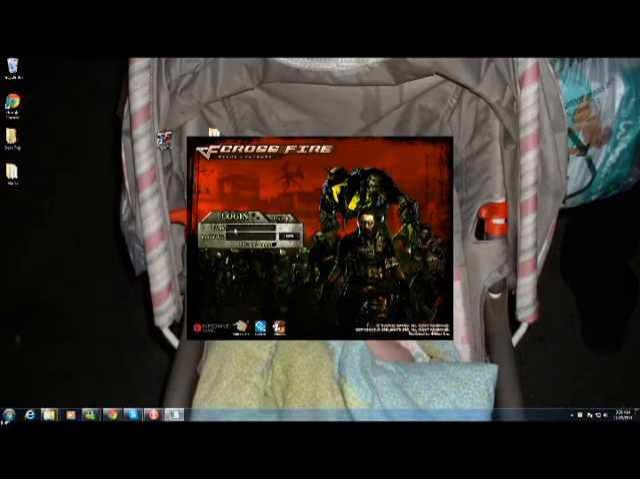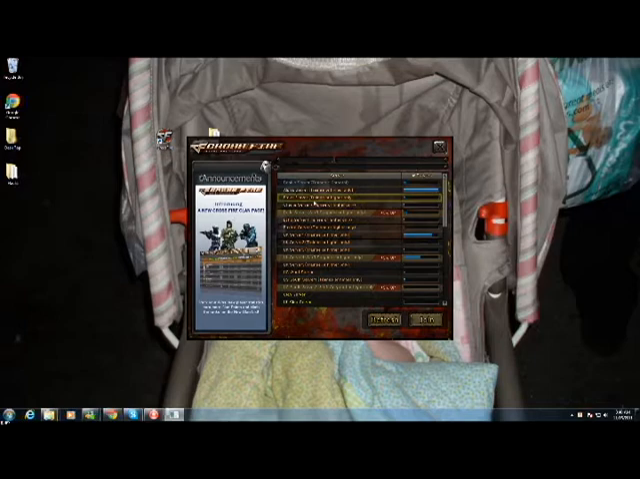Alright, now we're at the login screen. You notice no menus popped up. So we'll go ahead and try to log in, and we'll see if our menus load up or not. And still, the menus are not loading.